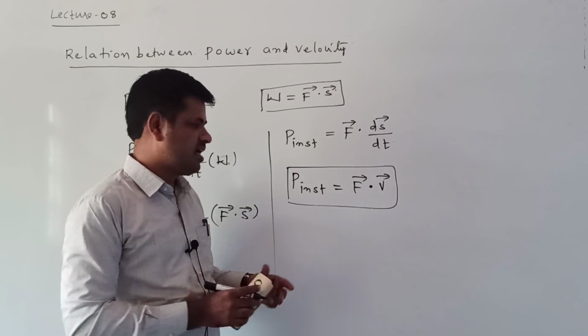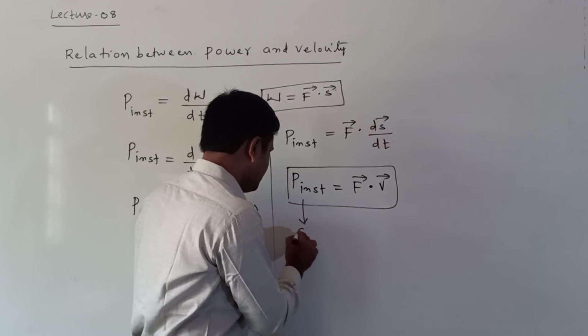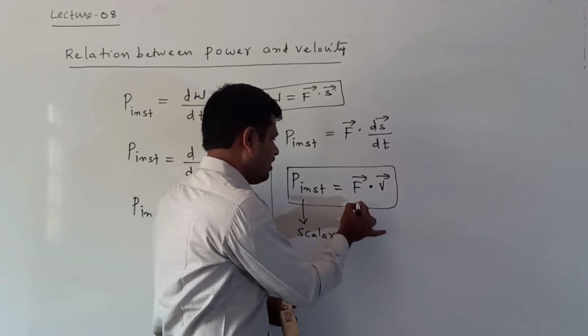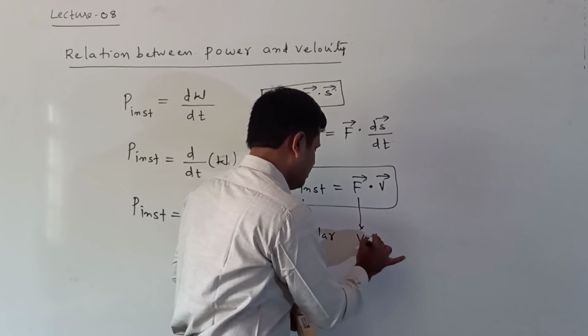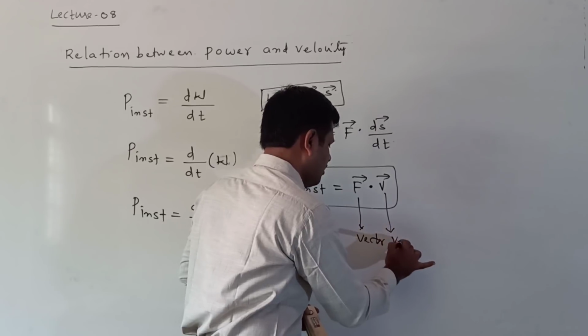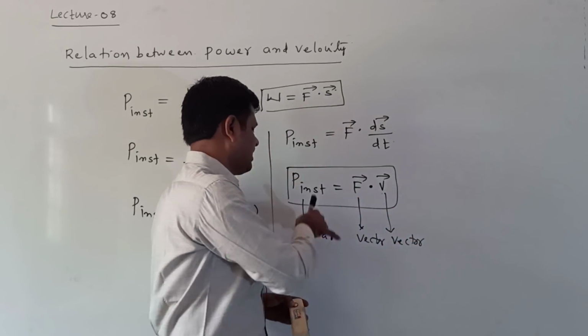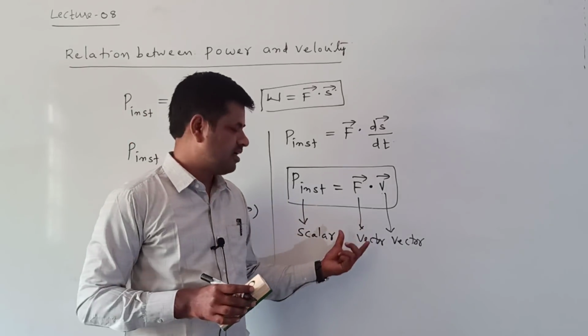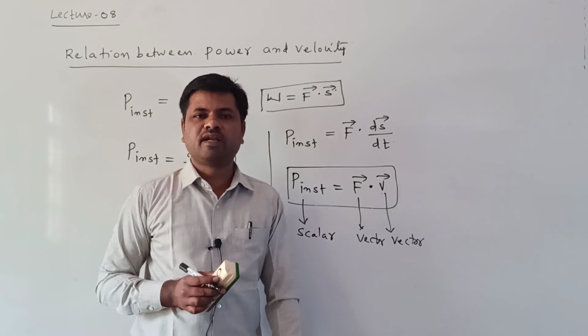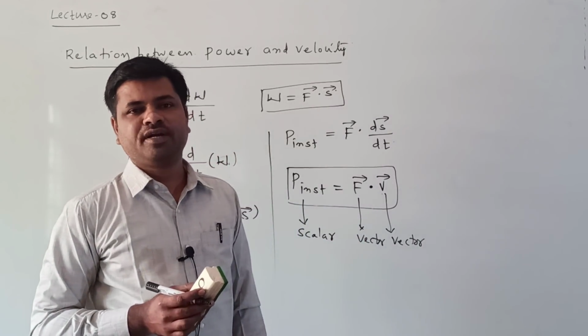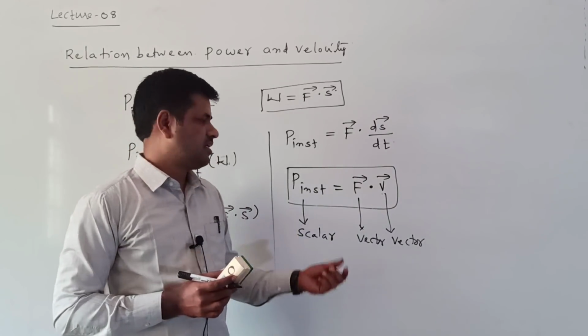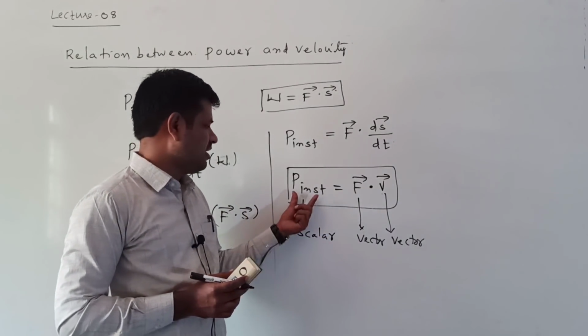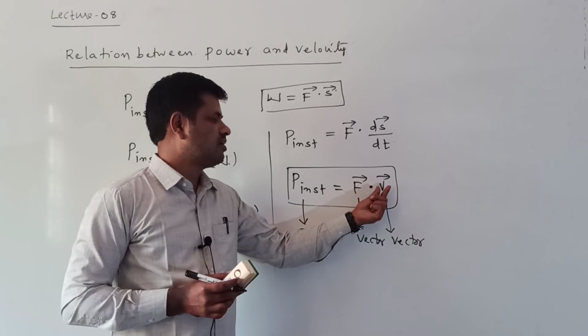Power is which quantity? Scalar. Dot product of two vectors, this is a vector, this is a vector, and the dot product of the two vectors gives a scalar. Or simply we are saying that this is also an example of the scalar product. That can be written as P instant is equal to F bar dot V bar.